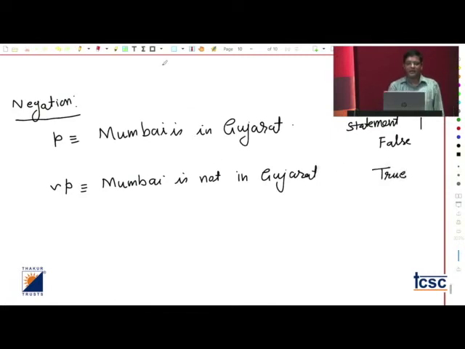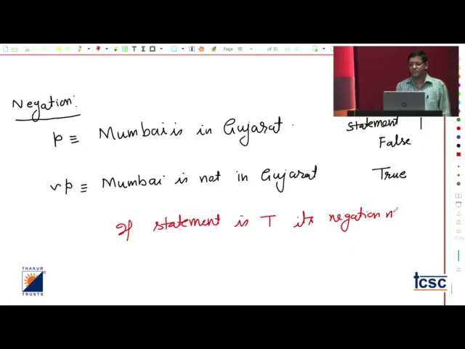So remember that if a statement is true, its negation must be false, and vice versa. Maybe the statement is false, then its negation should be true. So remember that we do not use the opposite word here.